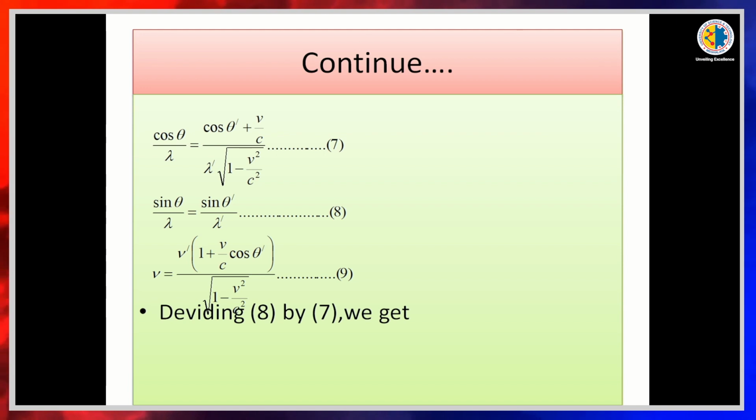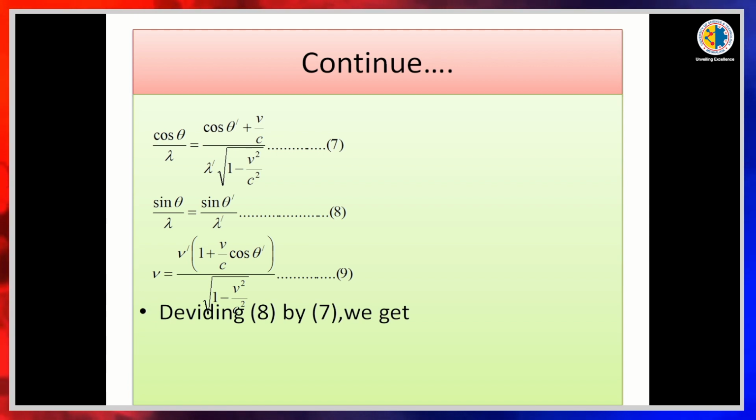In the first equation we get a relation between the cosine of the angle theta and theta dash. Theta is the angle made by the ray with the x axis, and theta dash is the angle made by the ray with the x dash axis. Similarly, in equation 8 we get a relation between theta and theta dash, and equation 9 is the relation between nu and nu dash. Nu is the frequency observed by the S frame, and nu dash is the frequency observed by the moving frame.